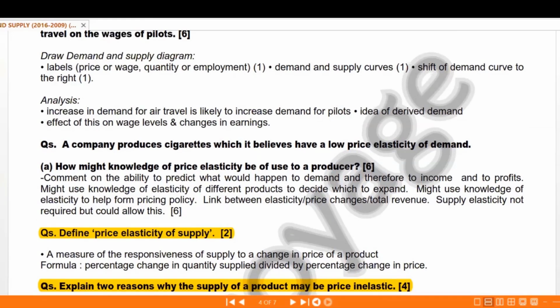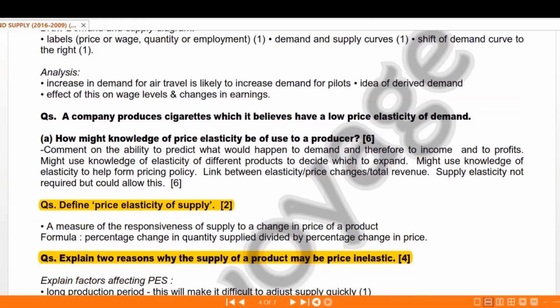Spare capacity of machines in the business. Correct, spare capacity. Agricultural goods. So when you are answering this, because it is saying 2 reasons why the supply of the product may become price inelastic, you will talk about only the inelastic side of it. So you will say that if the spare capacity of the machine is not available, then it will make the supply inelastic. So even if the price of the product rises by a higher percentage, the supplier will not be able to supply up to that.